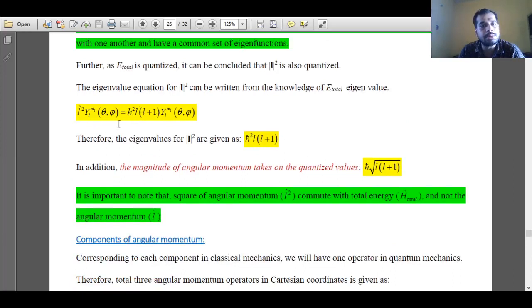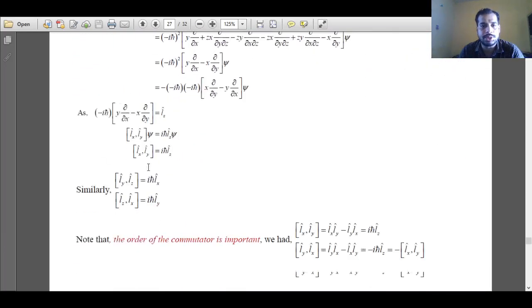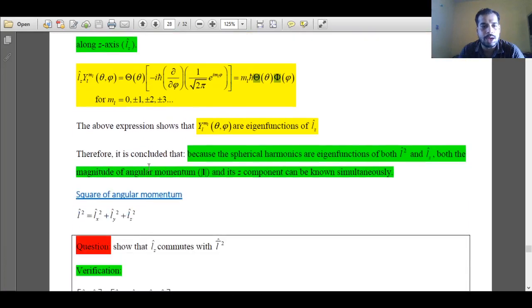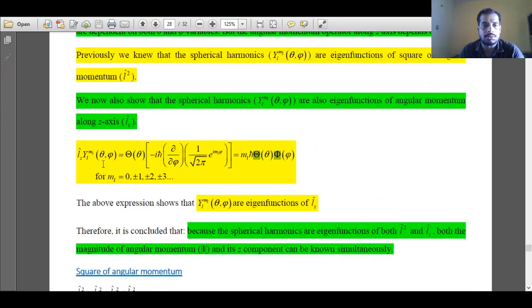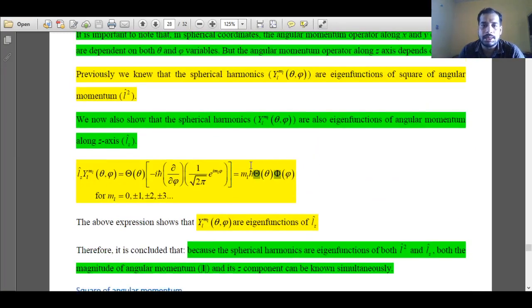Now angular momentum along z direction is ml h cross. These two important points are to be noted. So angular momentum along z direction is ml h cross, and the square of angular momentum value is h bar square L into L plus 1.